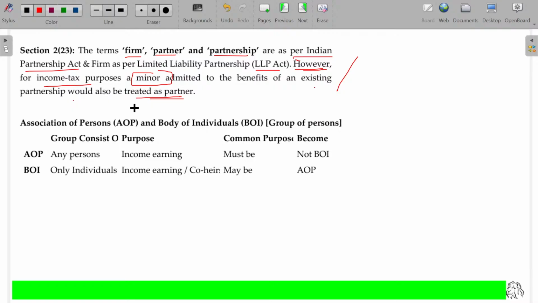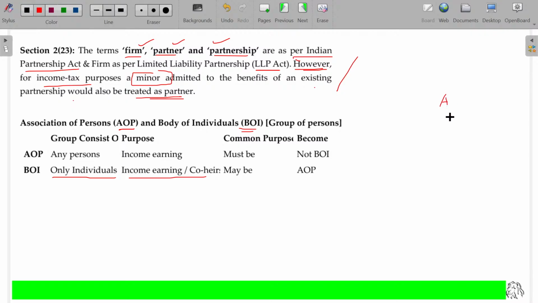Is that okay? So you have no need for a separate definition of the firm, partner, and partnership in income tax. Now finally we'll go for the AOP and BOI, association of persons and body of individuals. Now, body of individuals: you have two or three individual persons collected as a group to do some business, for earning income or as co-heirs.